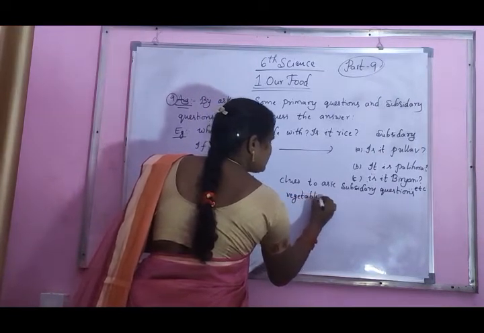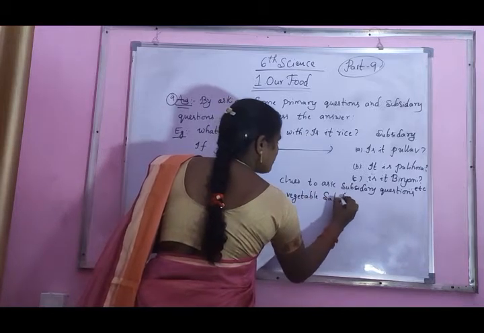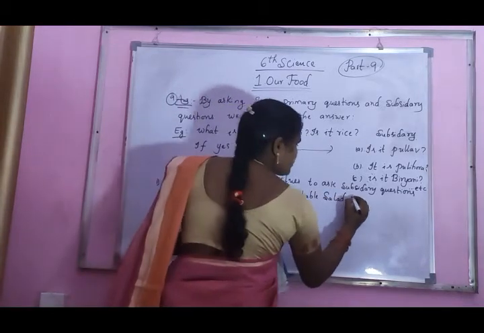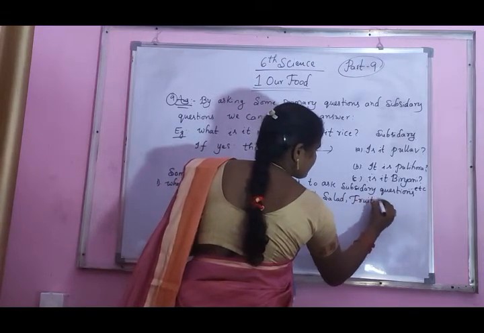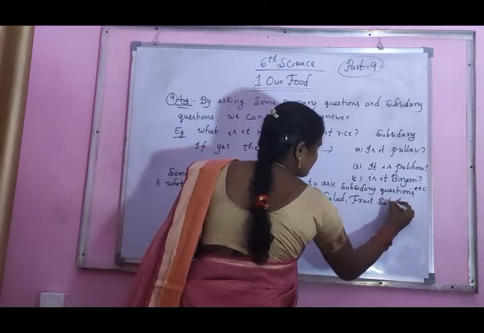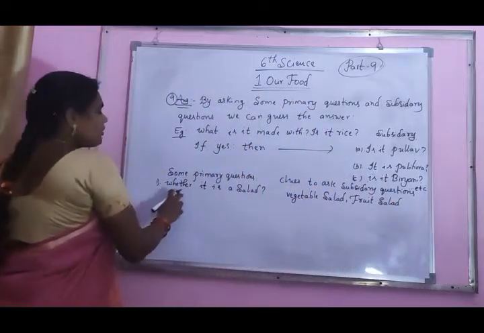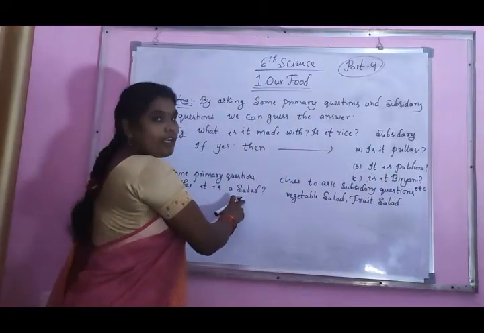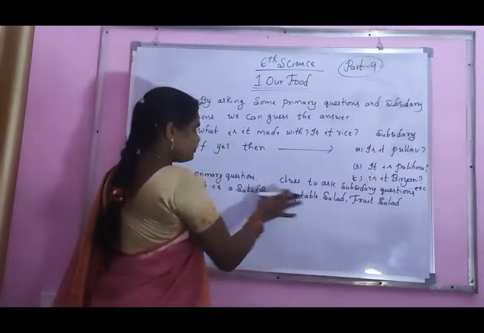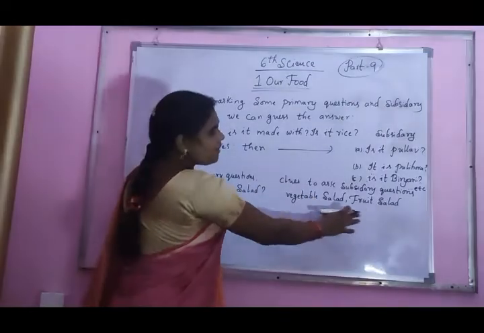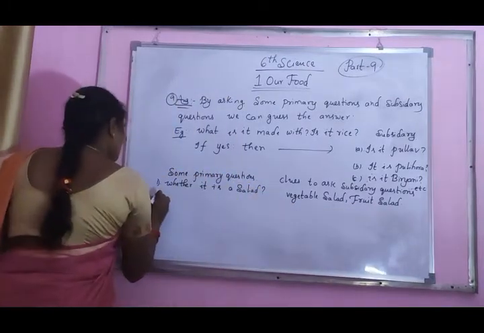Vegetable salad, fruit salad. Here the primary question is whether it is a salad. In that time we ask subsidiary questions like this: that salad is vegetable salad or fruit salad. Next one.